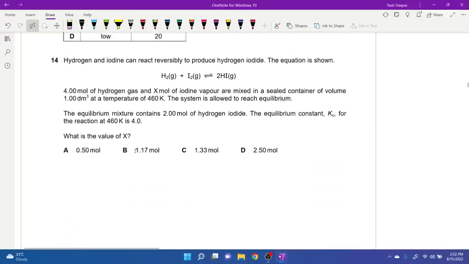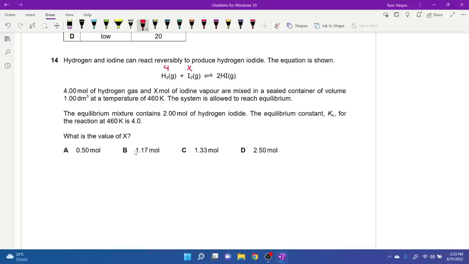Now for 14, hydrogen and iodine can react reversibly to produce hydrogen iodide. The equation is shown. 4 moles of hydrogen gas and X moles of iodine vapor are mixed in a sealed container of volume 1 dm cube at a temperature of 460 Kelvin. The system is allowed to reach equilibrium. The equilibrium mixture contains 2 moles of hydrogen iodide. Okay, so initially we had 4 moles of hydrogen and X moles of iodine vapor.